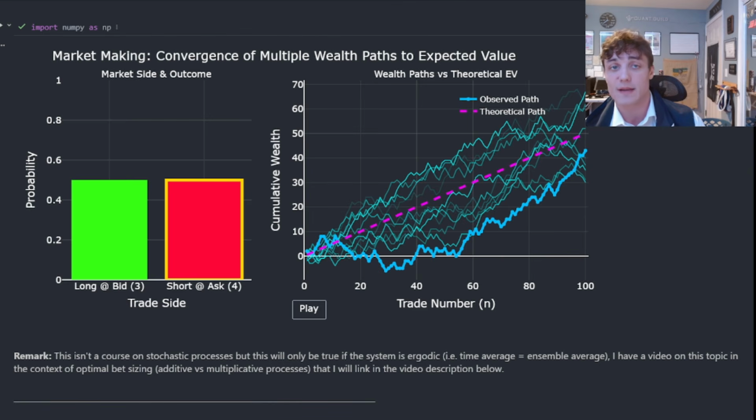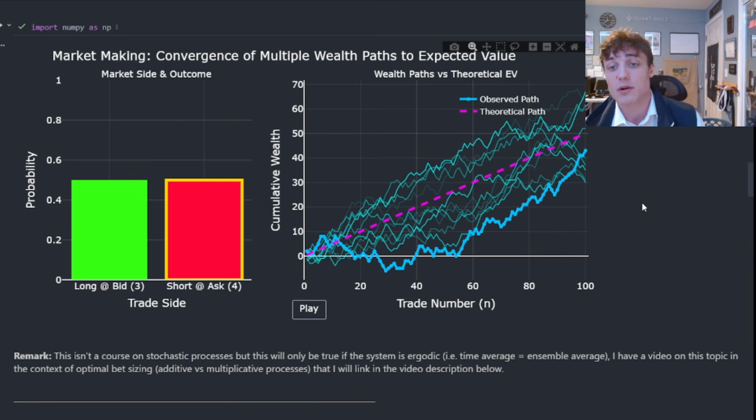A few important considerations for you. Just because you have an edge, it doesn't mean that you are going to automatically be making money in every case. You can see that our sample path here that we walked actually went negative at one point. In the long run, we will accumulate wealth. But in the short run, you can still blow out. It's a very important concept.